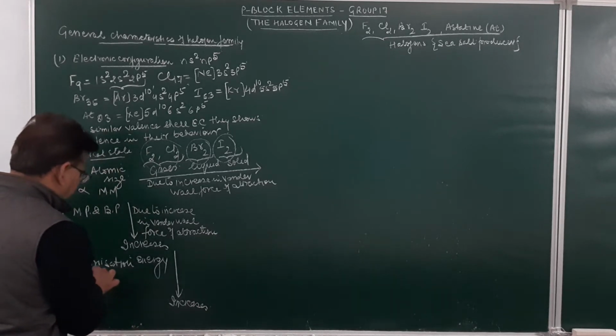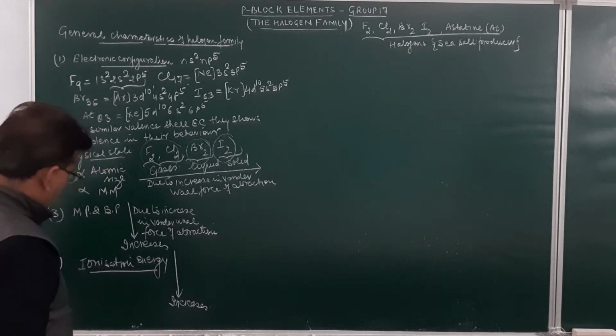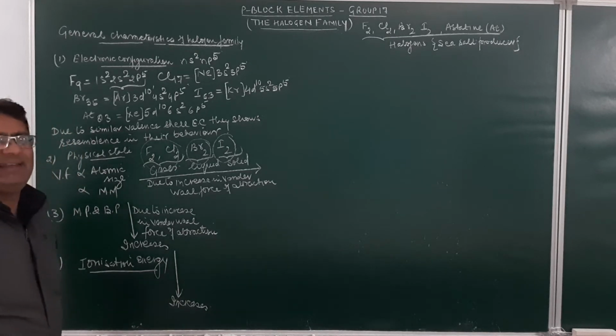Why does the ionization energy change on moving down the group? Because the atomic size increases, the removal of electron becomes easy.